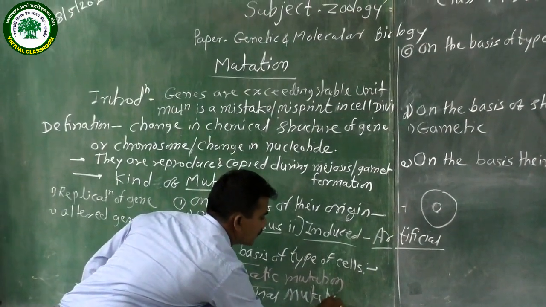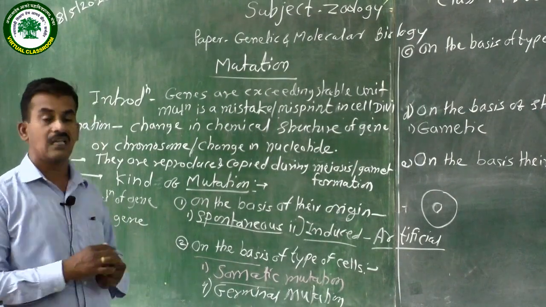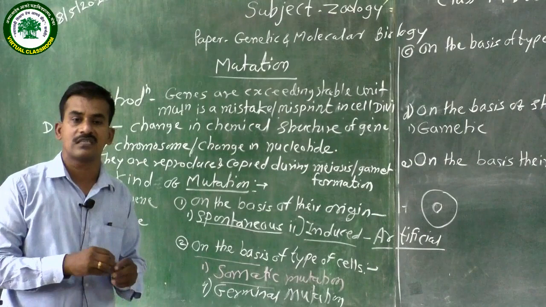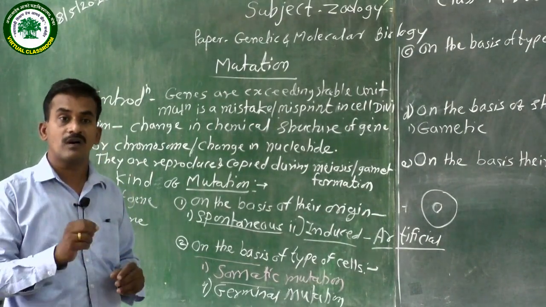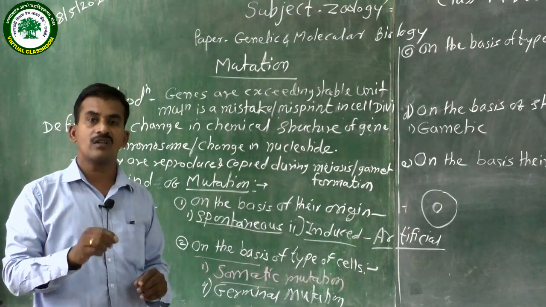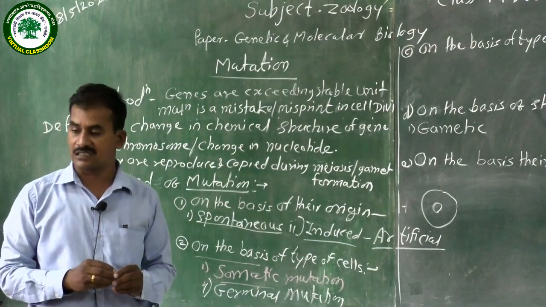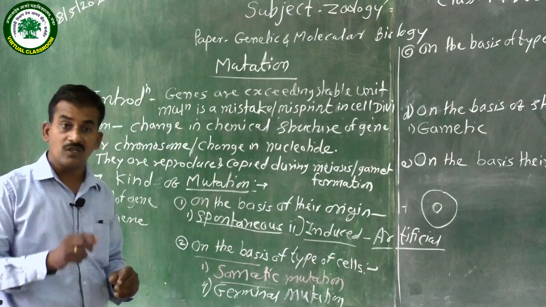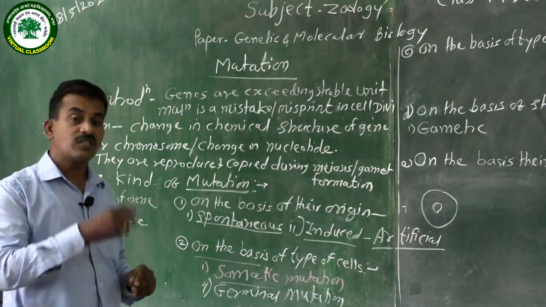Germinal mutation. The second type of cell is the germinal cell. It is also called the reproductive cell, the germ cell. It is involved in the process of sperm formation, simply called spermatogenesis, or in the female, ova formation, called oogenesis. At that time, in the germinal cell, the gametes get affected and changed.